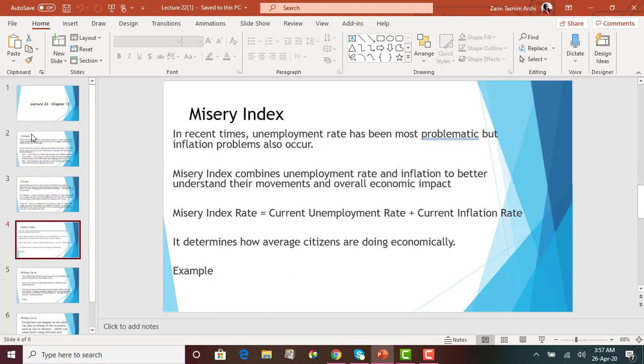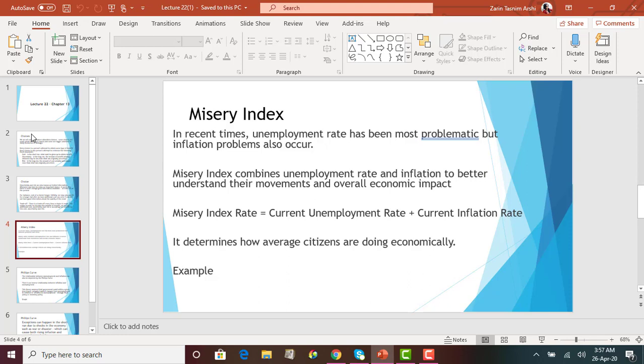Another topic that chapter 13 talks about is the misery index. Basically, it is a type of measure that helps us give information about unemployment and inflation, and gives a better picture of where the economy is. The misery index combines the unemployment rate and inflation rate to understand the overall impact and where the economy is moving.